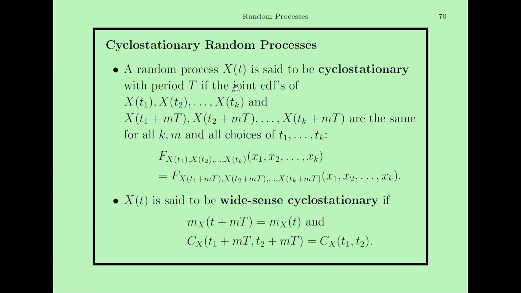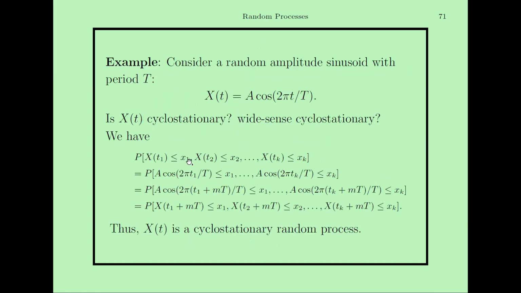But what is the cyclostationary process? I have already explained. A random process X(t) is said to be cyclostationary with period capital T if this condition is met, that means the probability distribution function is equal to this. These two equations have to be equal, right? And X(t) is said to be Wide-Sense Cyclostationary if these are the conditions. If these conditions are true, then it is a Wide-Sense Cyclostationary process.